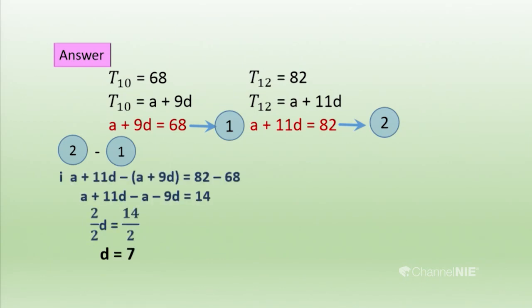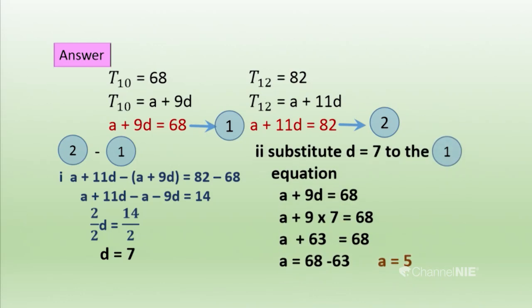When subtracting, you should put brackets around the equation you are subtracting, because we have to deal with the signs: plus becomes minus. Then we get the common difference, and we get the first term by substituting into the other equation.